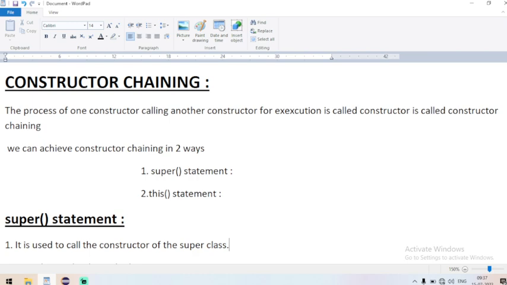Constructor chaining is nothing but the process of one constructor calling another constructor for execution. It means one constructor will call another constructor for execution, that is nothing but constructor chaining. And we can achieve this constructor chaining in two ways: by using super call statement or by using this call statement. We can call a constructor by using super call statement or this call statement. So constructor chaining is nothing but one constructor calling another constructor for execution, and it happens in two ways, super call statement and this call statement.